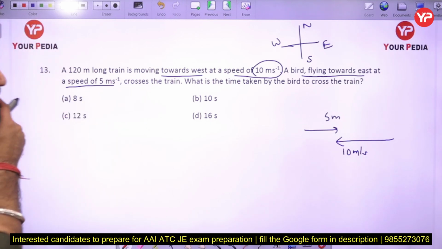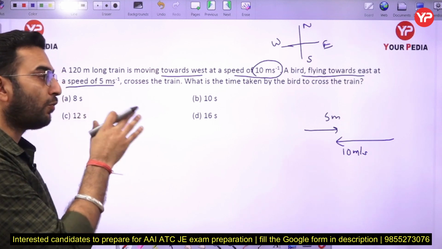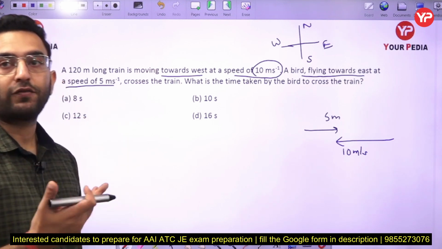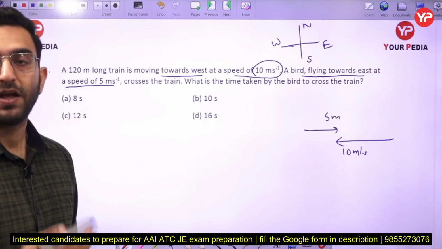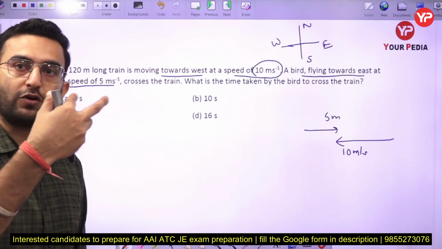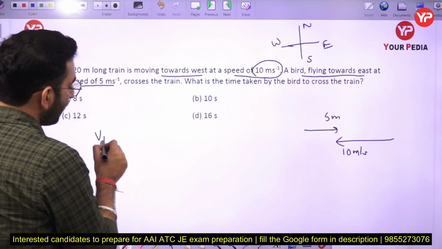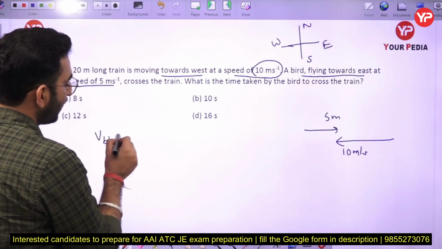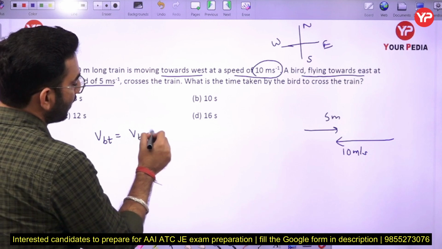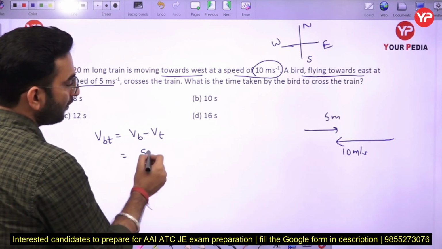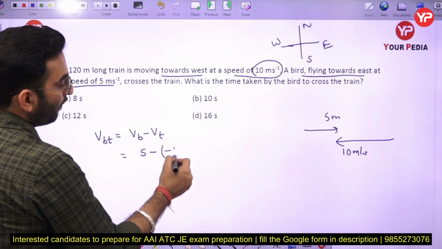First of all, just see, both of these bodies have some velocities, so we have to use the concept of relative velocity. Whenever two bodies are moving toward each other, the relative velocity of the bird with respect to the train will be equal to Vb minus Vt. Bird velocity is 5 meter per second and the train velocity is minus 10.